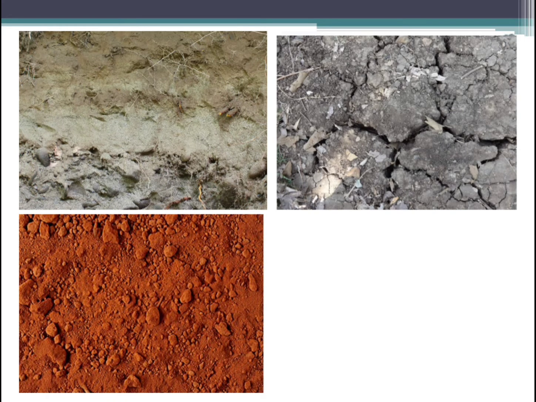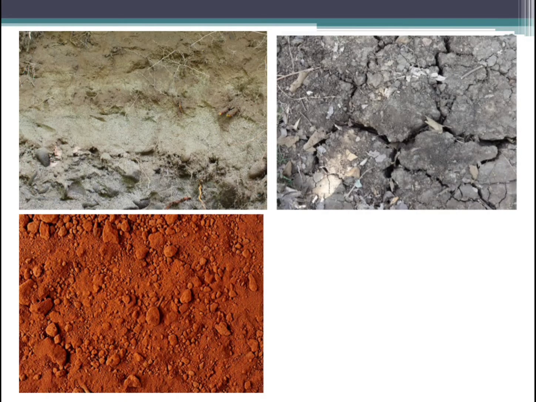Okay, and this redness in the soil is because of the presence of iron. Okay, and along with iron it also has potassium. Okay, children, and this is very fertile. It becomes fertile, it is not fertile by itself, it becomes fertile when you properly use the fertilizers and the irrigation. So if you use the fertilizers and irrigation, this red soil becomes fertile and we can grow the crops in it.